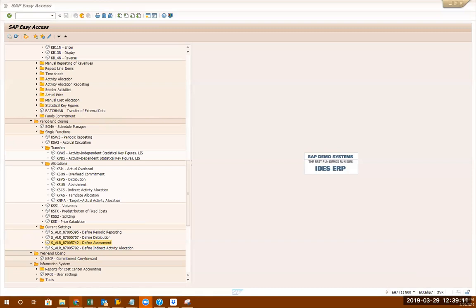Distribution is usually for overheads, like insurance and stuff like that, but they will also allocate to the product. Most of the time, that's why companies don't use distribution. They use cost center assessment, because that's how you empty the cost center balances. With distribution you still keep the balance. So where you cannot allocate, they'll just use distribution. However, you're not supposed to use distribution. Why would they just leave the cost there?